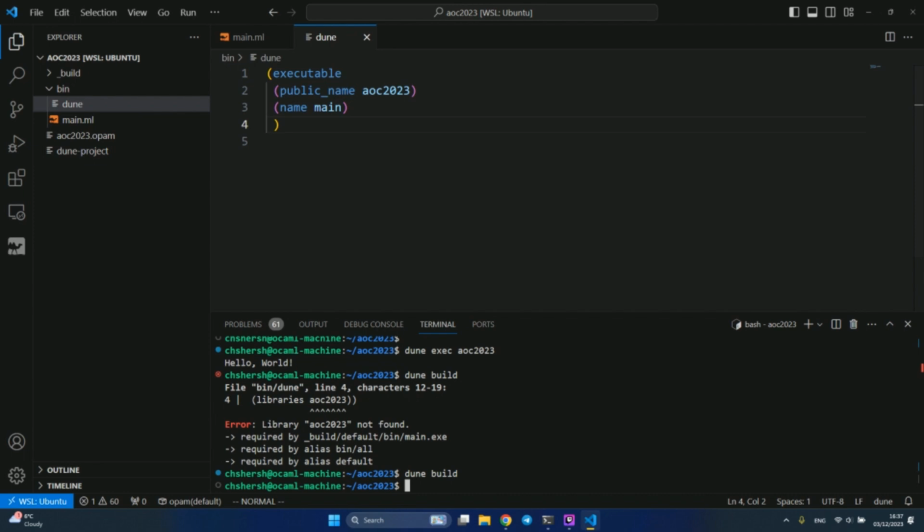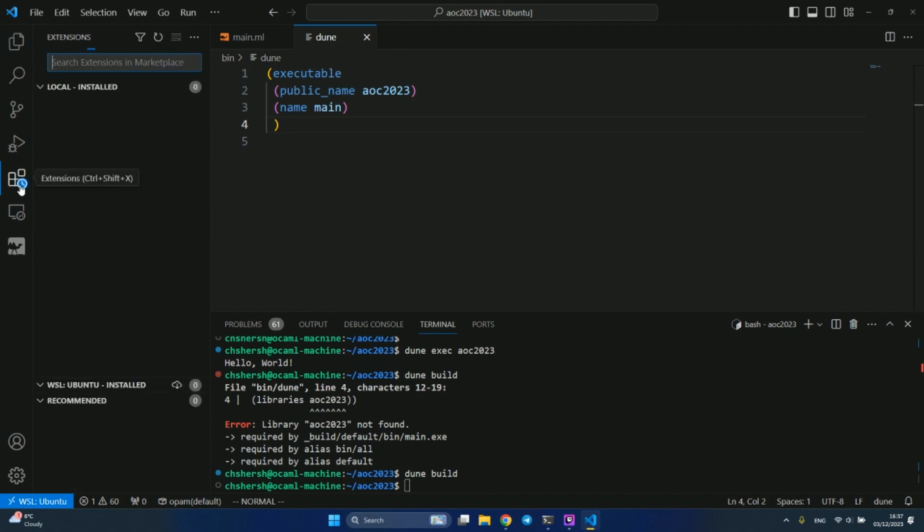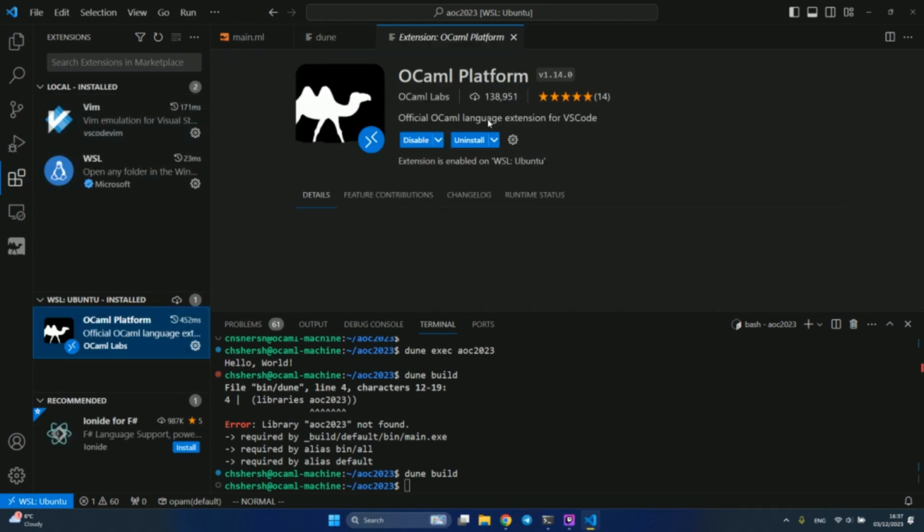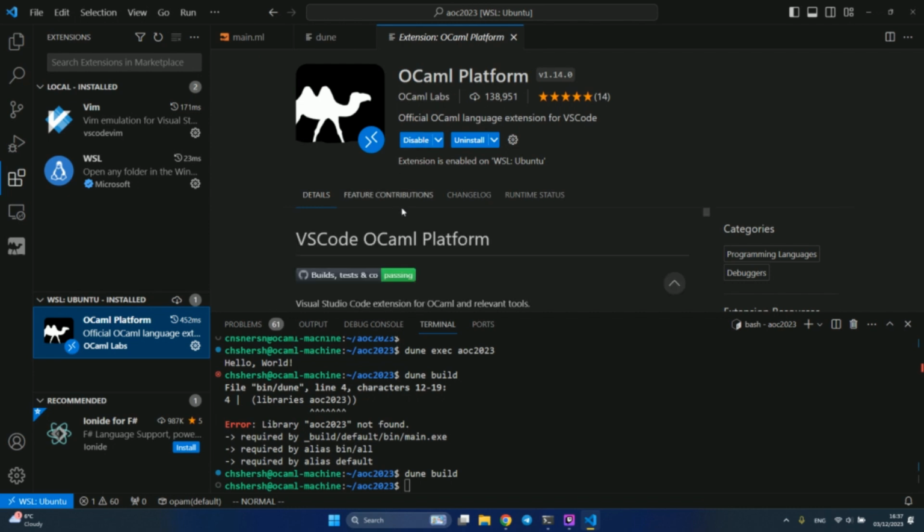Question: what extensions do you have in VS Code for OCaml? I actually have only one extension, which is the OCaml Platform extension. This is the official default one. If you just search for OCaml, there will be several extensions marked as deprecated, no longer maintained, and this is the one.